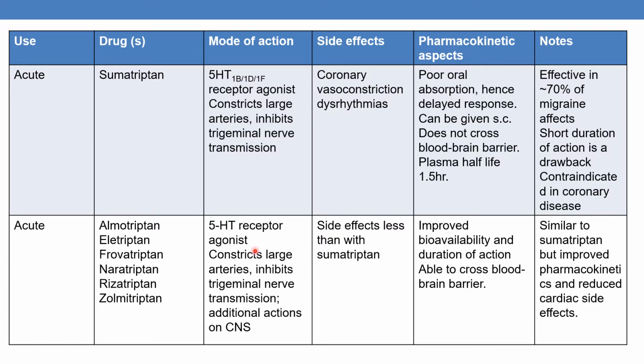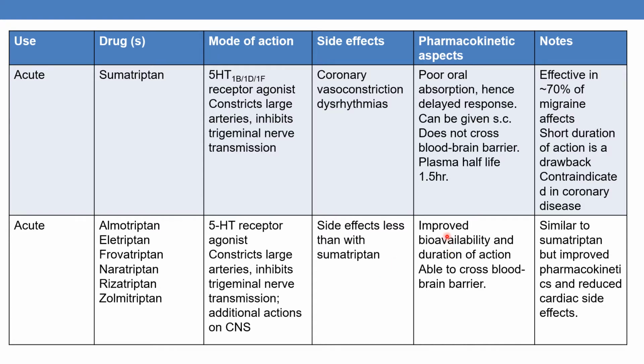Coming to the mode of action of almotriptan, eletriptan and other drugs, it is 5-HT receptor agonist. They also constrict large arteries, inhibit trigeminal nerve transmission. Additionally, they have actions on CNS. Side effects are less than sumatriptan.